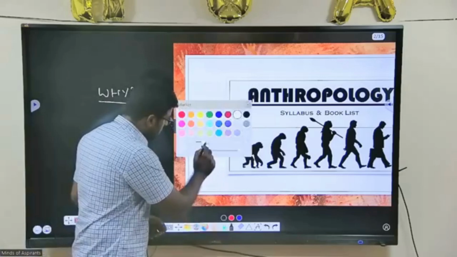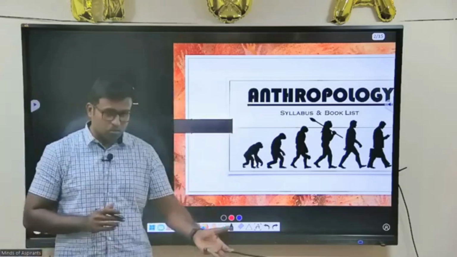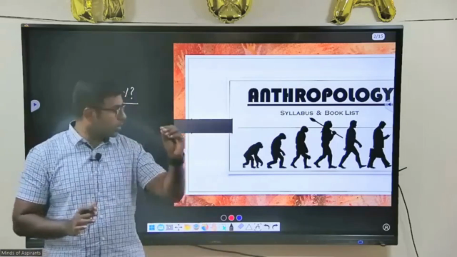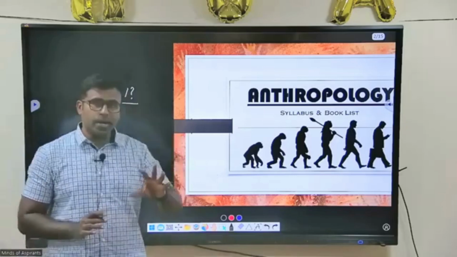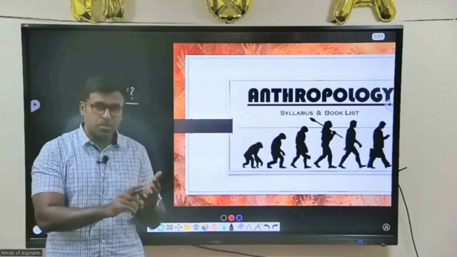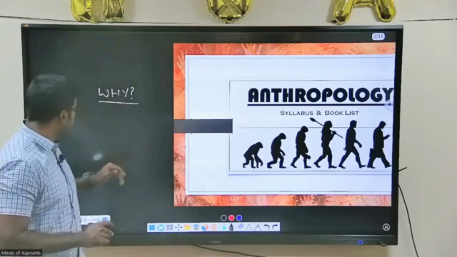Why choose a particular option, why choose a particular topic, why read a particular newspaper. All this is very important, and if you go in search of this question, you will find good answers for your mains, for your options, and for your UPSC career as well.